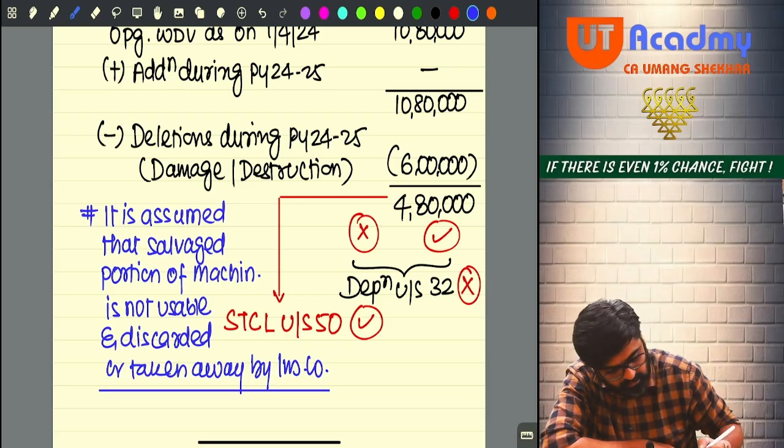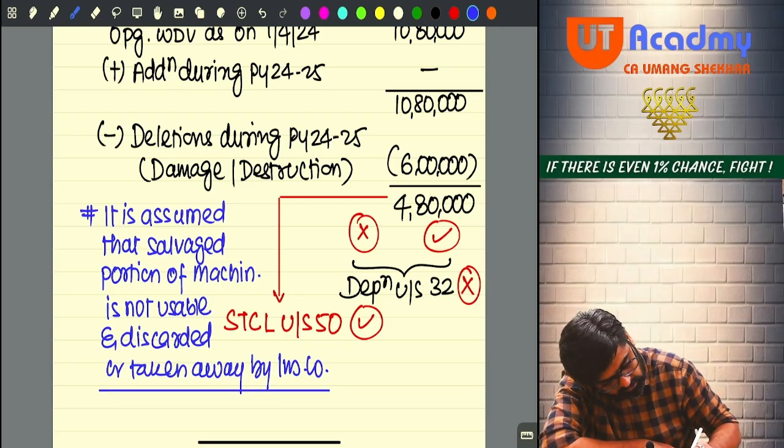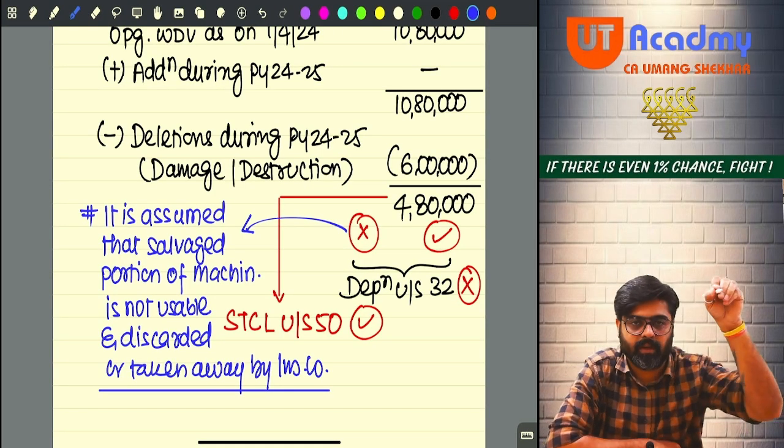If I am taking this assumption, hence I am taking that no asset is remaining in the block.